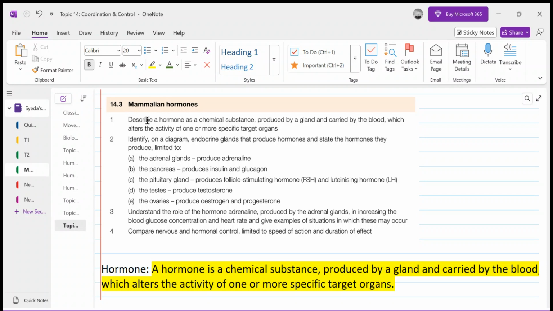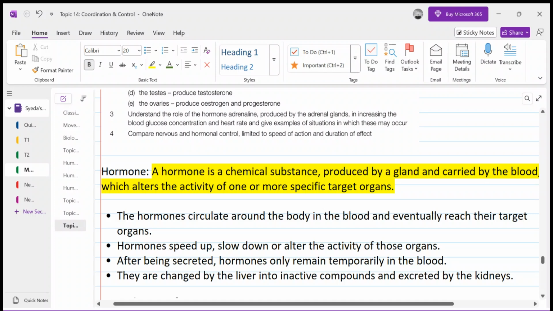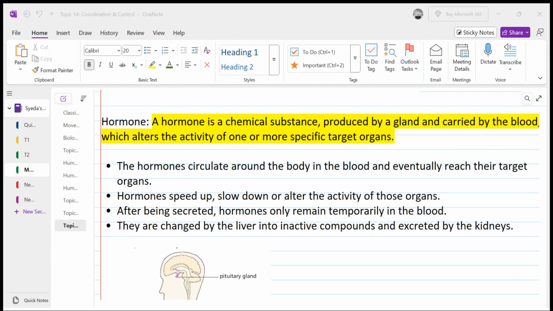And then we have to discuss the hormone adrenaline, its effect and its function. Pancreatic hormones we also have to discuss, but we will be discussing them in more detail in homeostasis when we discuss the regulation of blood glucose. And then we will be comparing nervous and hormonal control. So let's start with the hormones.